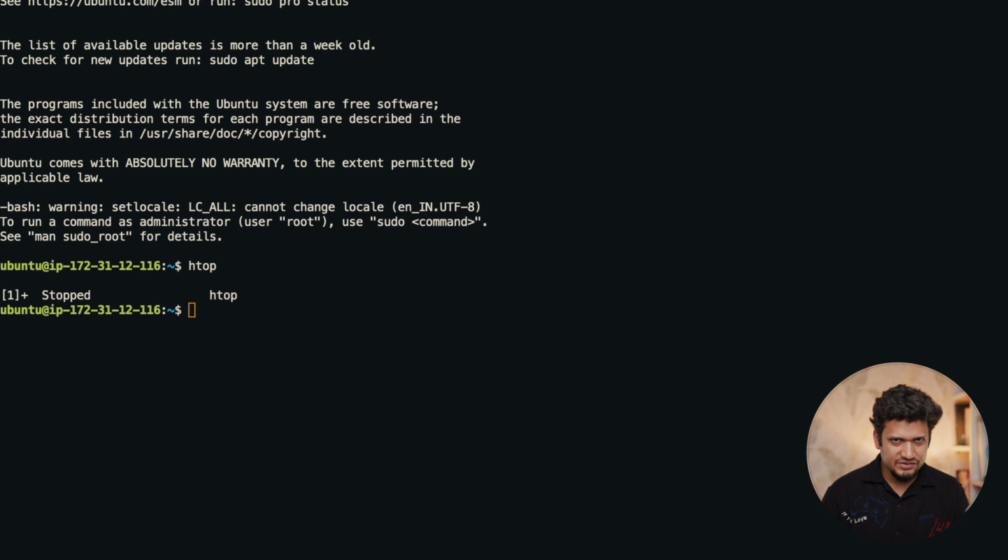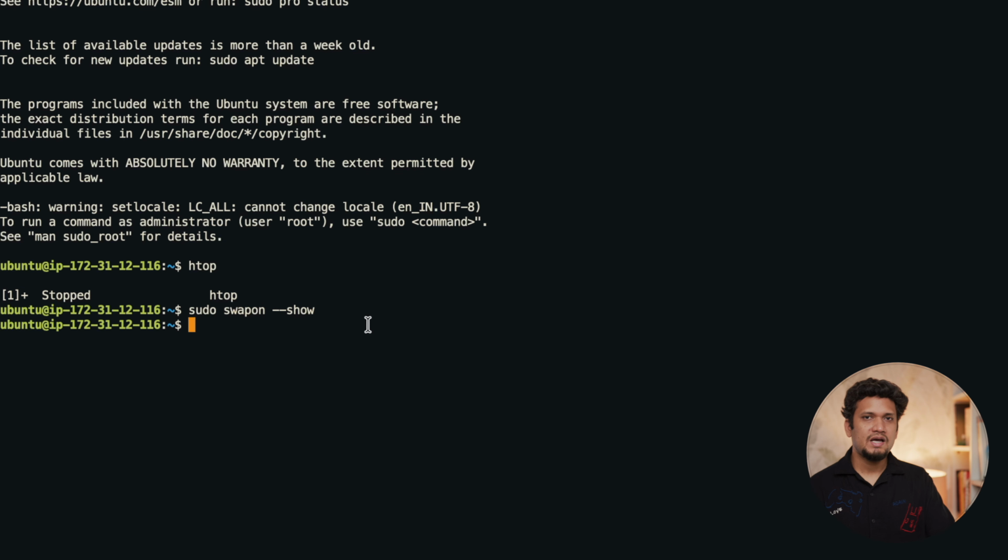First thing that I would want to do is increase my RAM capacity by using swap. Of course, swap is something which is a last resort where I want to optimize the cost. I have found that it does not degrade my service as much as I would want to optimize the cost. So this is fine. So first let's see what swap is available. For that I have to type sudo swapon --show. There is no swap available right now, so we have to create it.